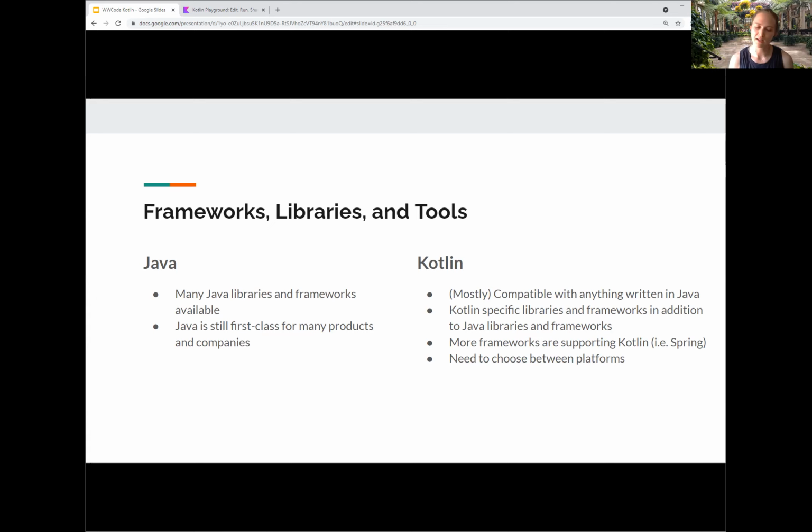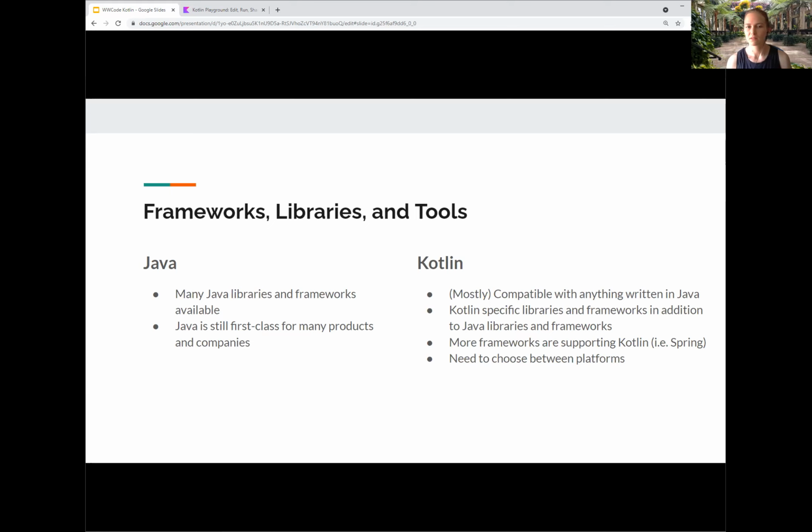But every once in a while, there's going to be a bug or some compile error that's really mysterious, and you're trying to understand what happened. Why can't I use Kotlin here? And that can be a huge hurdle to jump because Kotlin is still in early adoption. There's one particular bug in Spring Framework where when you're trying to use the database libraries, you can't really use Kotlin the way you would think you can use Kotlin. As time goes on, though, these frameworks are considering Kotlin and they're expanding their support to include Kotlin.